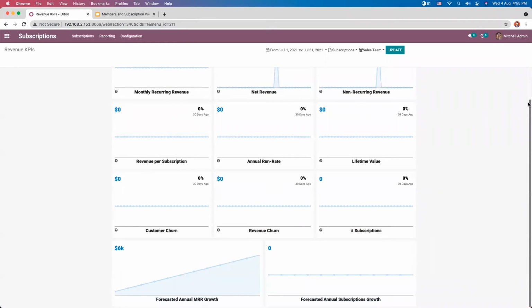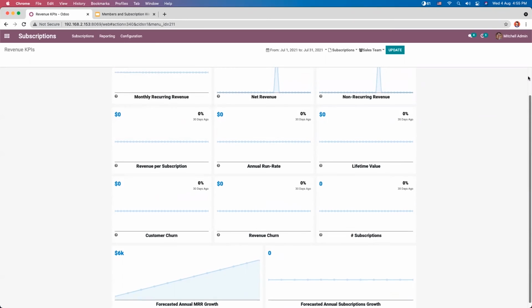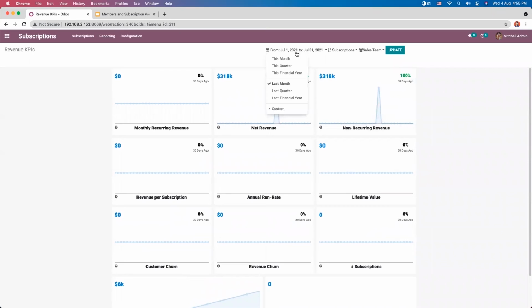And here you can also find different options to filter this report. By default, you can see it is the performance of last month. And if you want to view the performance of this month, you can choose it from here. Here we can view that.